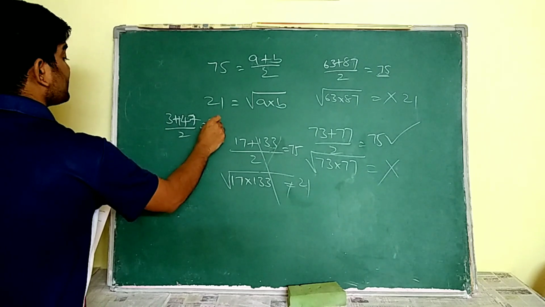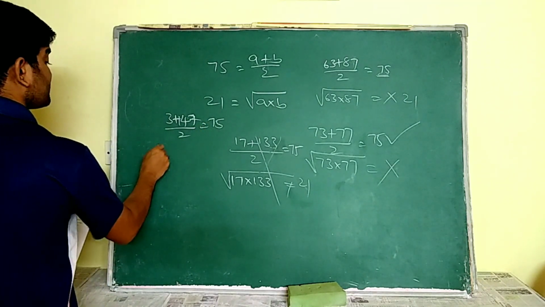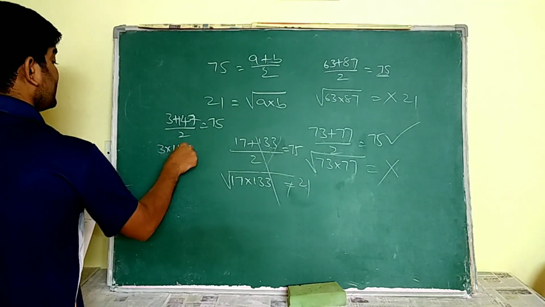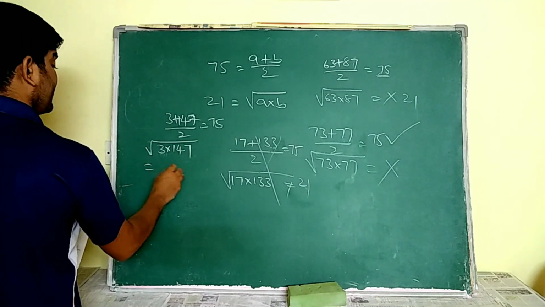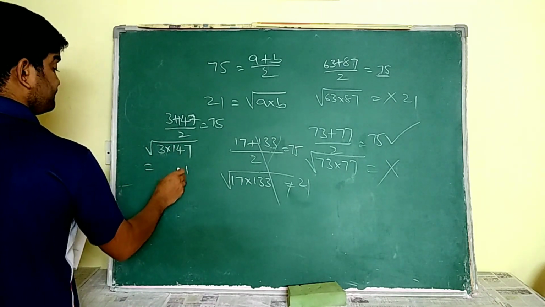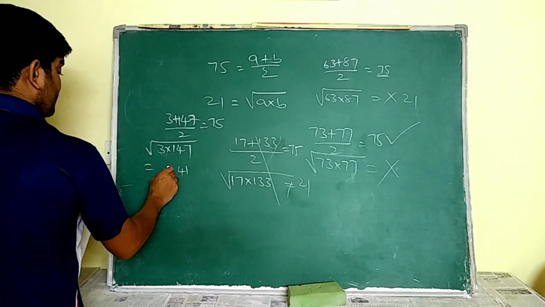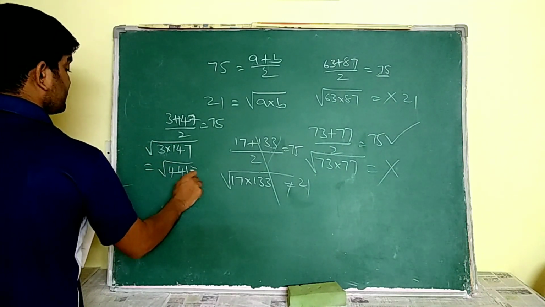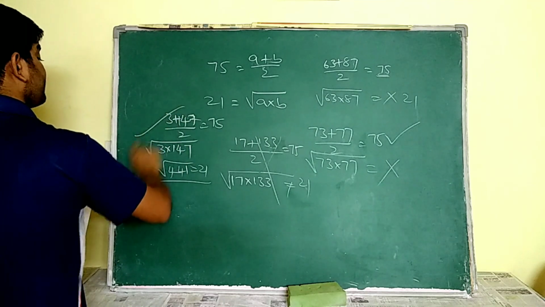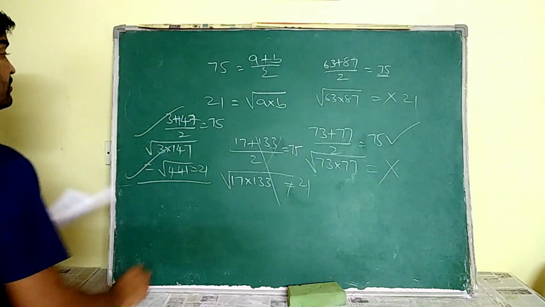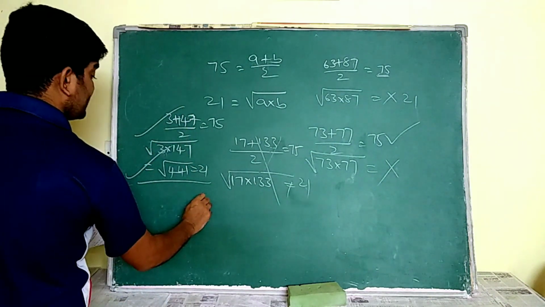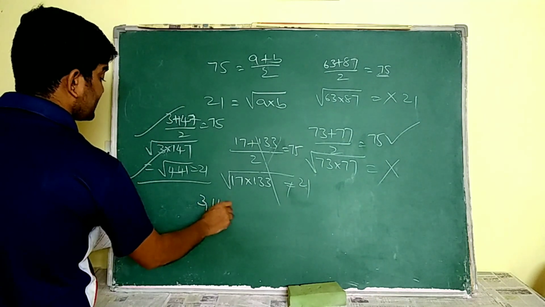It satisfies the first condition, that is 75. So root of 3 into 147 is root of 441, that is equal to 21. So it satisfies both the conditions. So the answer is 3, 147.